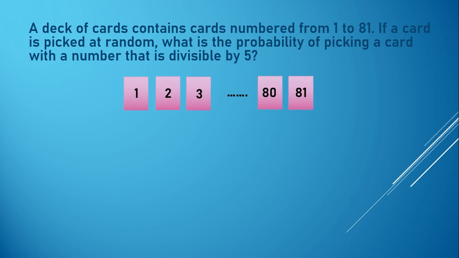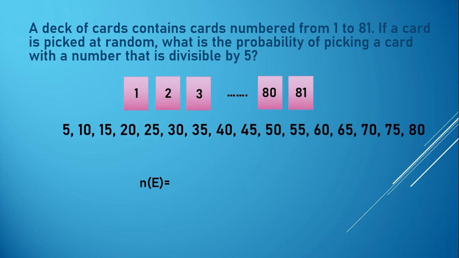Now, class, let's identify the value of our n of e, wherein n of e is the favorable outcome, which is divisible by 5. So, let's list all the possible outcomes when we are picking a card with a number that is divisible by 5. So, we have 5, 10, 15, 20, 25, 30, 35, 40, 45, 50, 55, 60, 65, 70, 75 up to 80. So these are the favorable outcomes of the event.